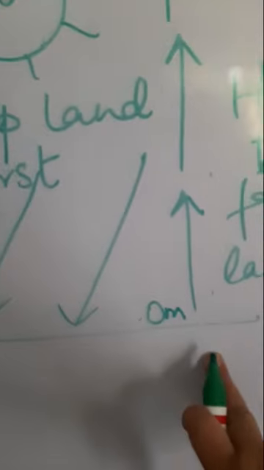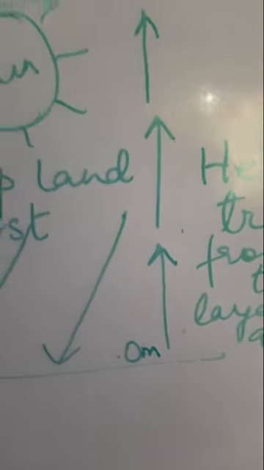Suppose the land surface is 0 meters. Now let me tell you, children, all over the world the land surface is taken up, the height of the mean sea level is 0 meters. This is very important. You all must know the height of mean sea level is 0 meters.